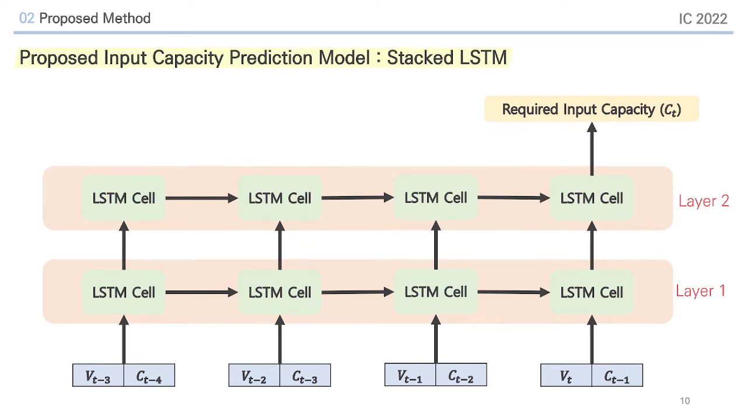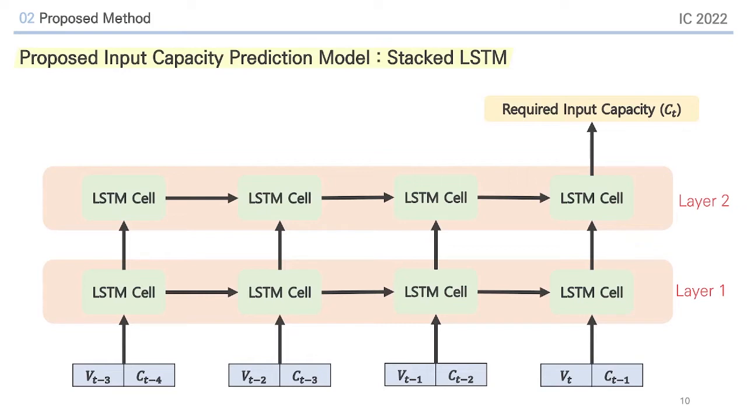In order to predict the input capacity required to adjust the time series voltage, a model suitable for time series data processing is required. We used an RNN architecture specialized for this task to consider the time series characteristics of the input capacity and to consider additional performance and nonlinearity.